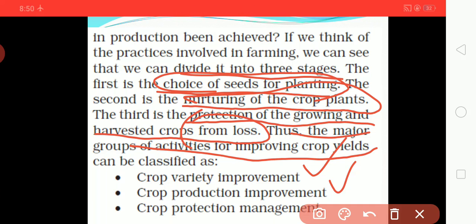And the third, again important, is crop protection management. We have already cultivated the crop, but now we have to manage it and protect it by managing many things. That is also important.